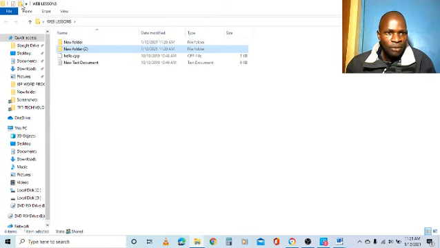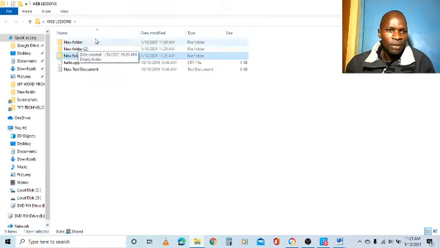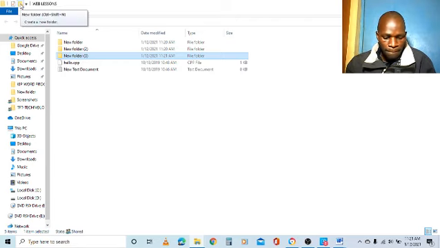So I want to create one more folder here. I click new folder and I press enter. So I have 3 more folders created there. So that's how to create folders using a new folder icon. So I want to create another folder and rename and give it a name.